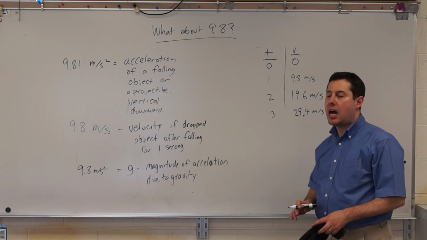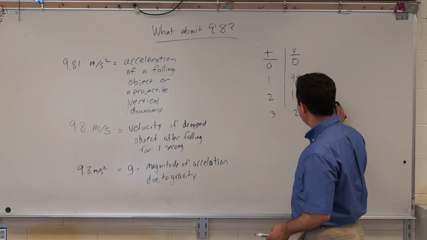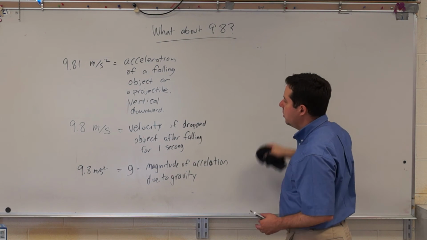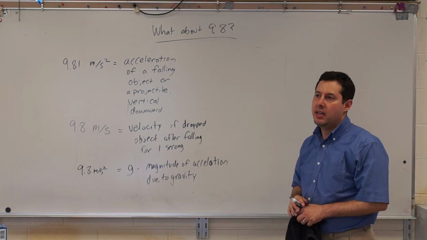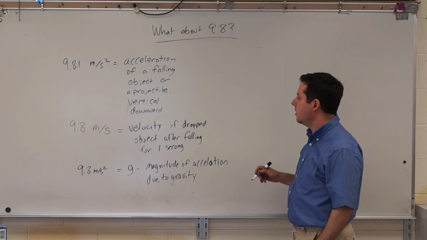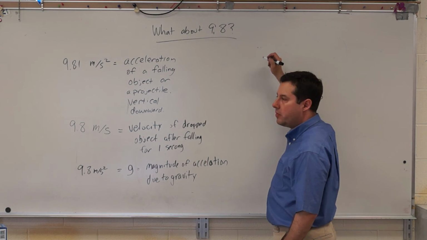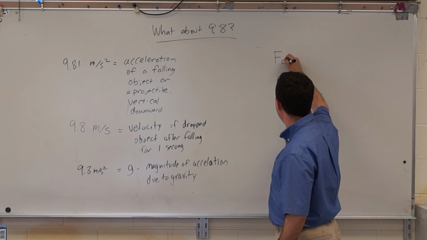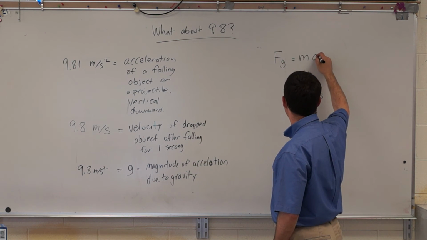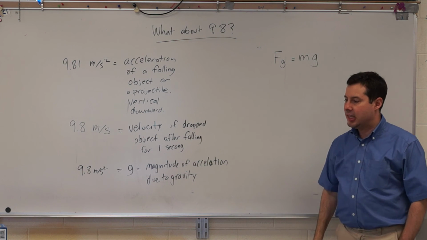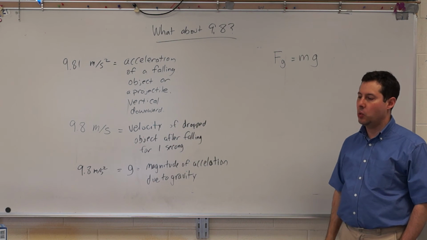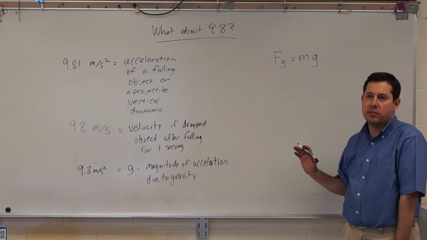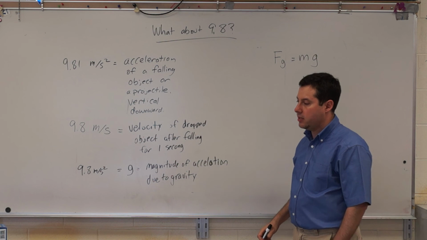And this is a constant, right? So unlike the previous two things, which were vectors, this is a scalar technically because it's a constant. And we use g for a few different things, like when we want to find the weight of an object, we say it's equal to mg. So that's really where g comes in too. It's a constant that we use for some things such as finding weight.